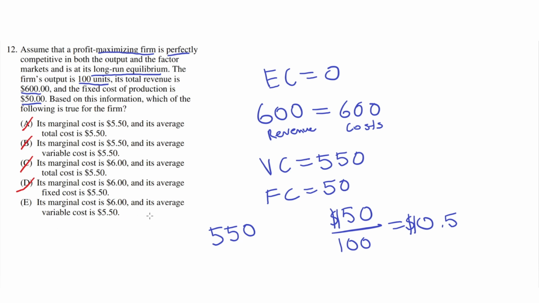And furthermore, the average variable cost must be $5.50, because we can calculate it by taking $550, the variable cost, and dividing that by the total number of units, which is 100, and we would get 5.5. And that represents the average variable cost as 5.5. Therefore, E is the correct answer.